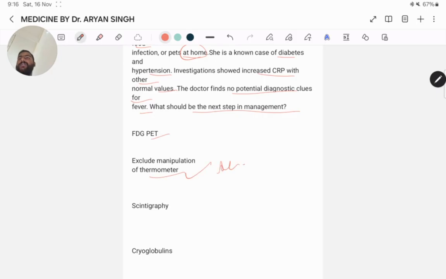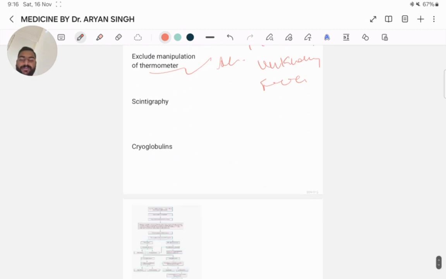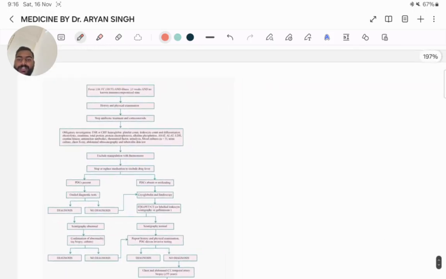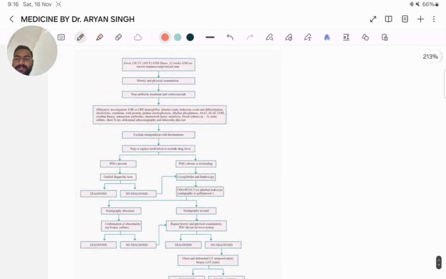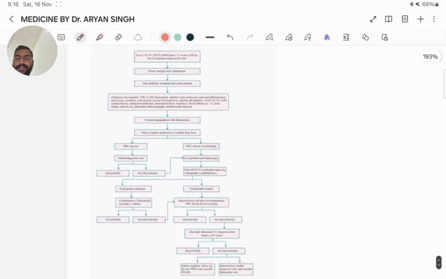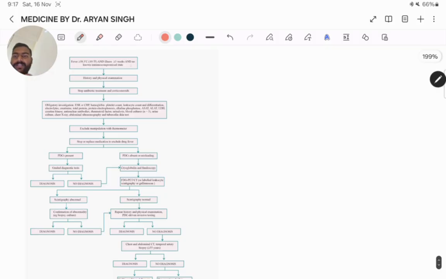This one is the best answer because it is the classic case of pyrexia of unknown origin. The question denies any travel or food infection, and a history of fever for the past month with no potential diagnostic clue helps in pointing out pyrexia of unknown origin. Here we give the chart. If the fever is more than 38.3 degrees Celsius, 101 degrees Fahrenheit, for more than 3 weeks and no known immunocompromised state, then history and physical examination are done.